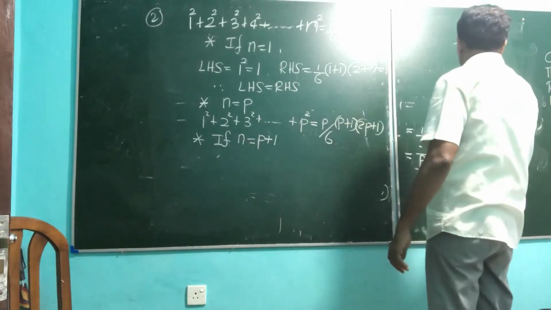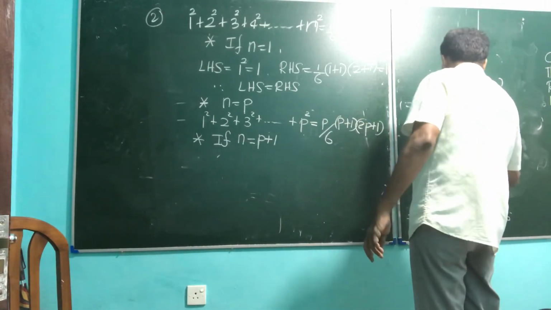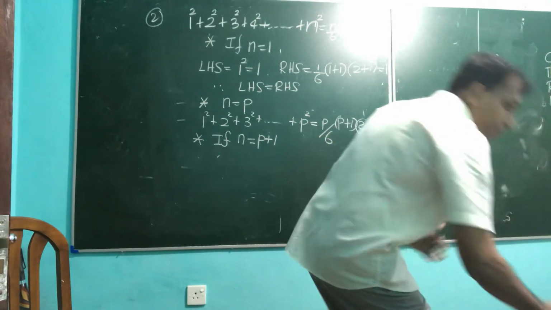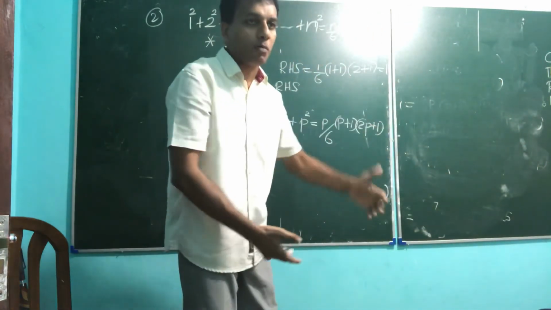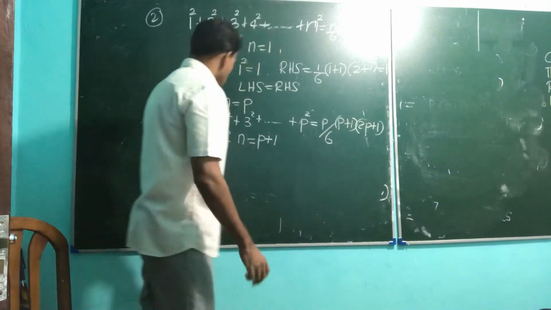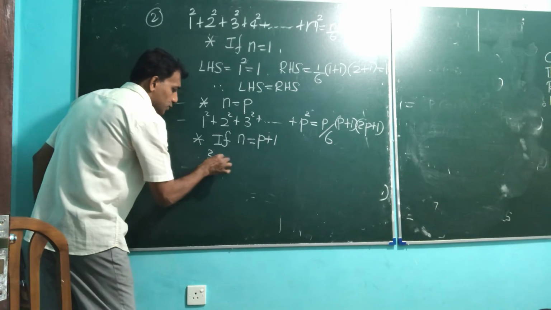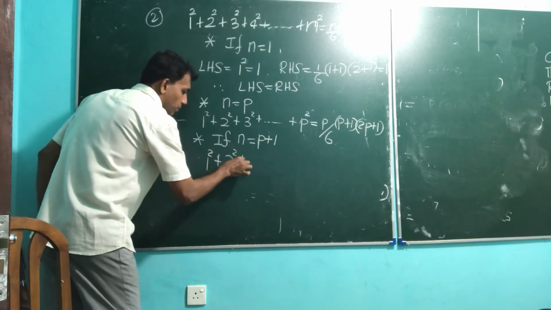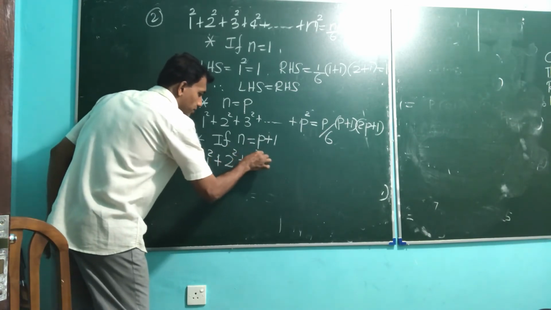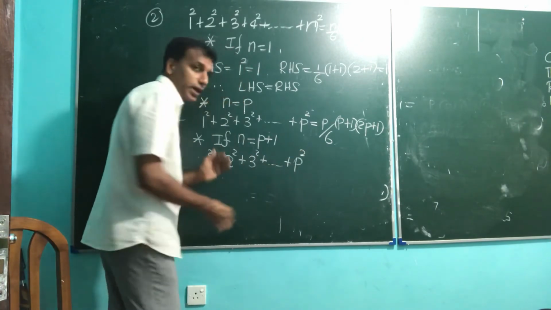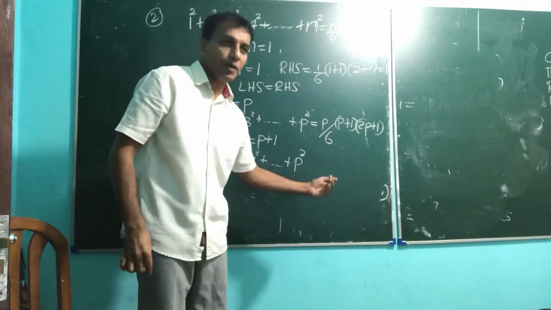Whenever you use n equals p plus 1, you need the assumption answer. From that, write the other new term. Therefore, 1 square plus 2 square plus 3 square, up to p square. Okay, and the next term is p plus 1.